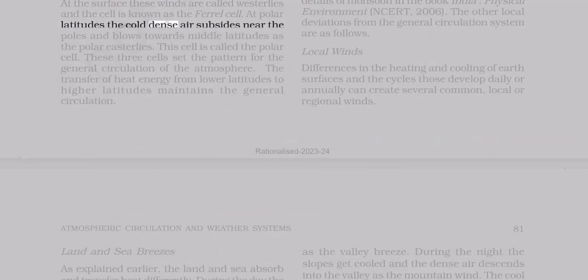At polar latitudes the cold dense air subsides near the poles and blows towards middle latitudes as the polar easterlies. This cell is called the polar cell. These three cells set the pattern for the general circulation of the atmosphere. The transfer of heat energy from lower latitudes to higher latitudes maintains the general circulation.